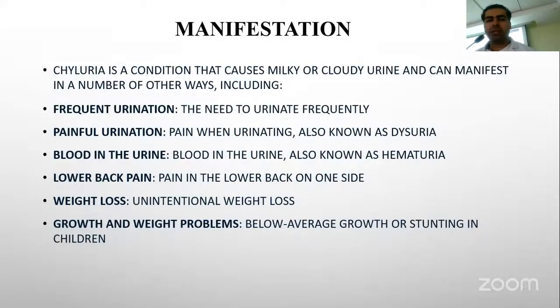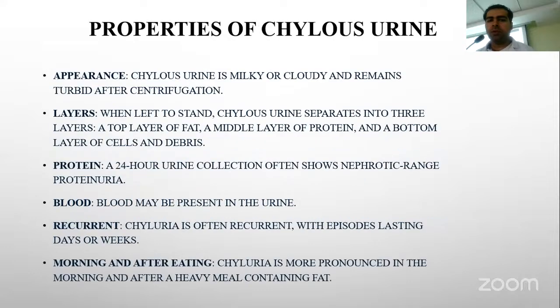Chyluria is manifested as milky urine, and patient complains of frequent urination, burning micturition, blood in the urine, as well as weight loss due to protein loss in the urine. Properties: the chylous urine on appearance is milky white. When allowed to settle down, it forms three layers. The topmost layer is that of the fat, and middle layer is that of the protein, and the bottom layer consists of cell debris. The 24-hour proteinuria is of the nephrotic range.